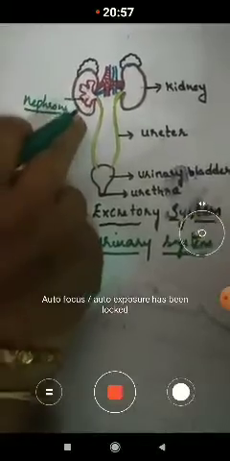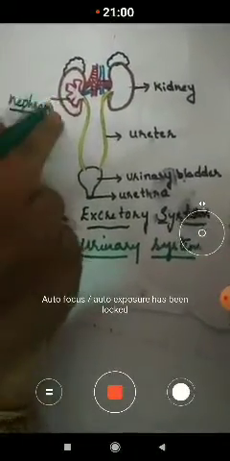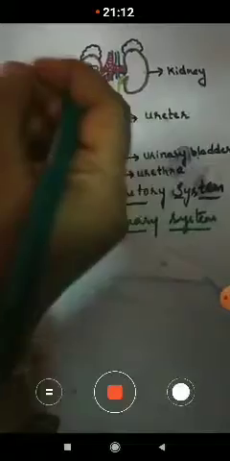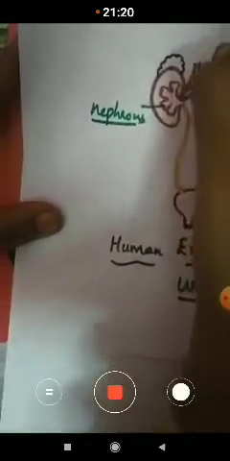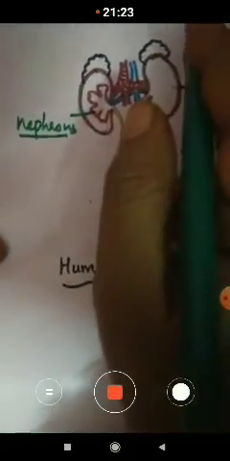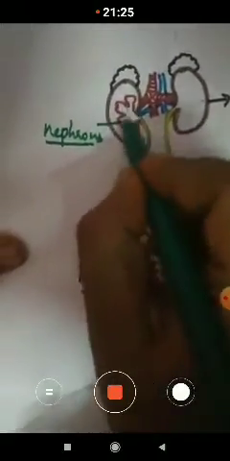Understood? So here we can observe these are the two kidneys. They filter the blood. They filter out the excess waste products present in the blood, and the excess water is also filtered out through the nephrons, which act like a mesh. As the kidney filters the blood, the pure blood is taken out through the blood vessels and sent to all the parts of the body, and the filtrate which remains on the nephrons mixes with the water.